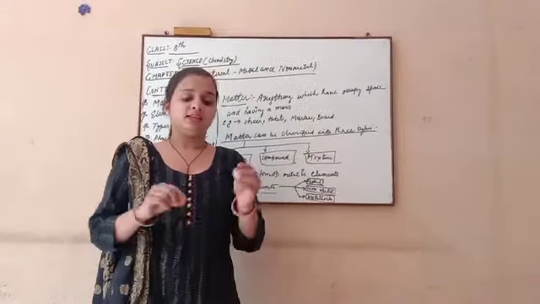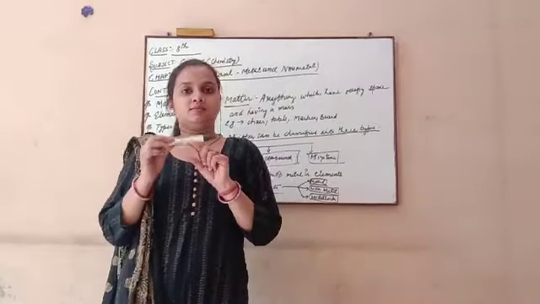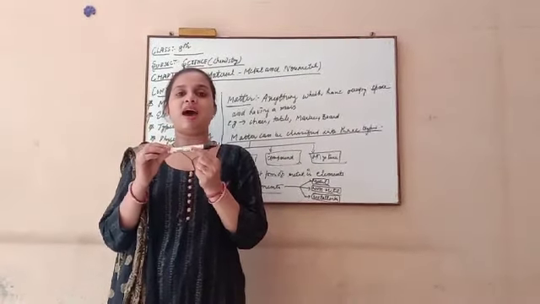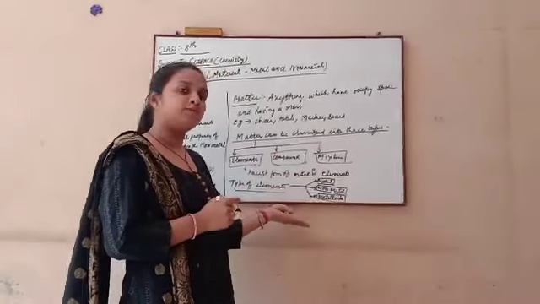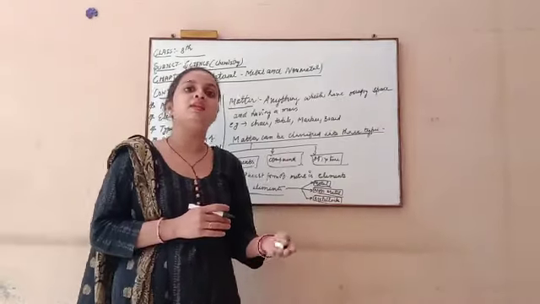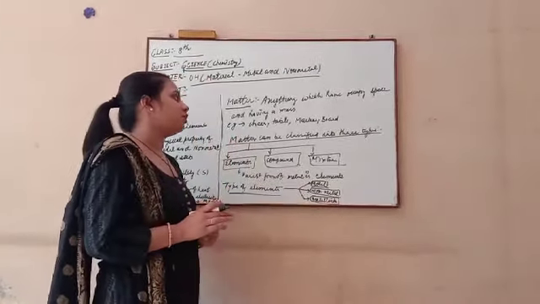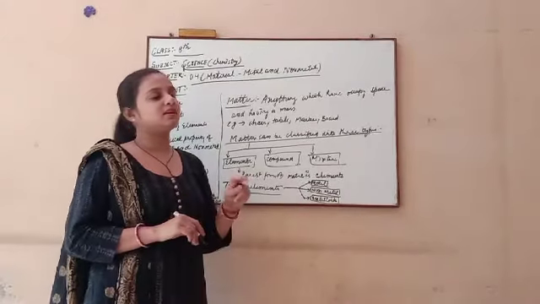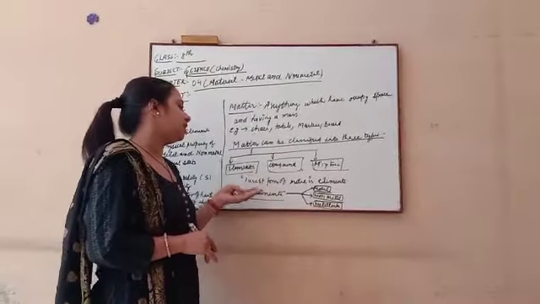Like this marker, it has mass and it takes up space, so this is also an example of matter. This blackboard is also an example of matter. Duster, chair, table, all come under matter. So these are all examples of matter. Matter is further classified into 3 types on the basis of the properties they have.